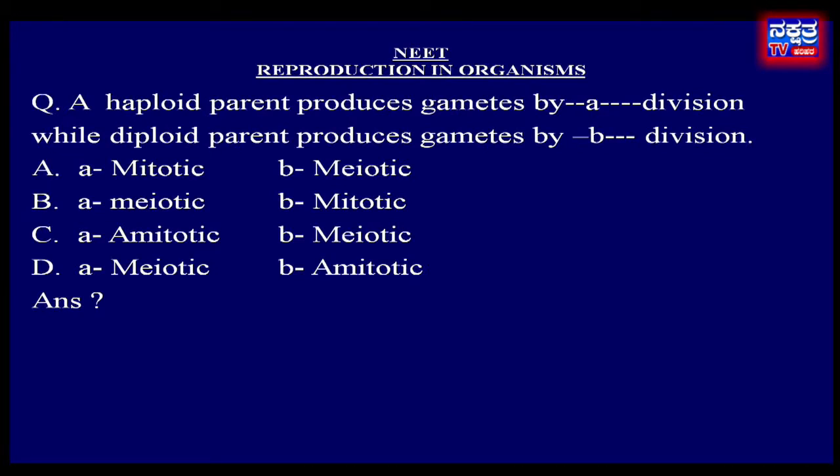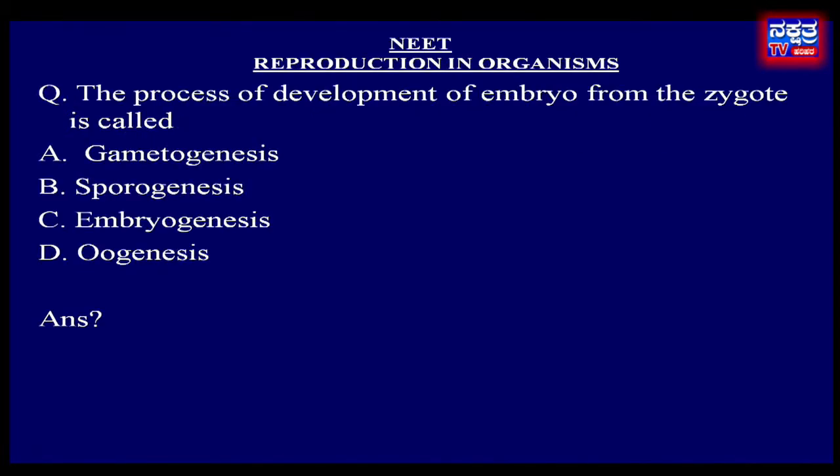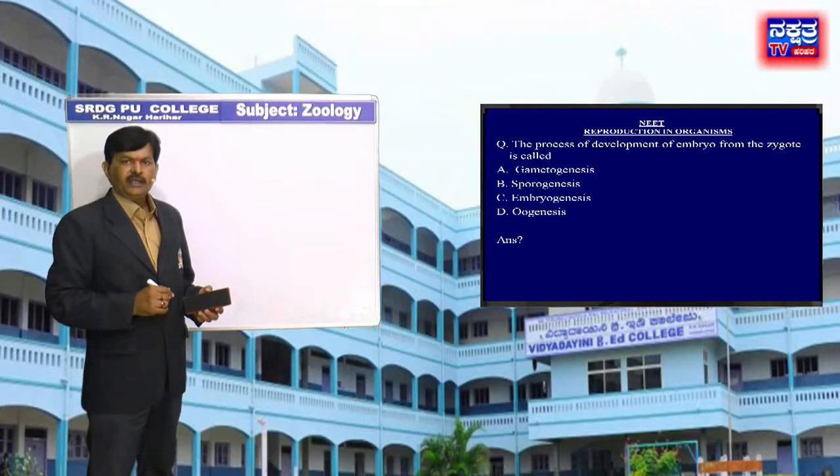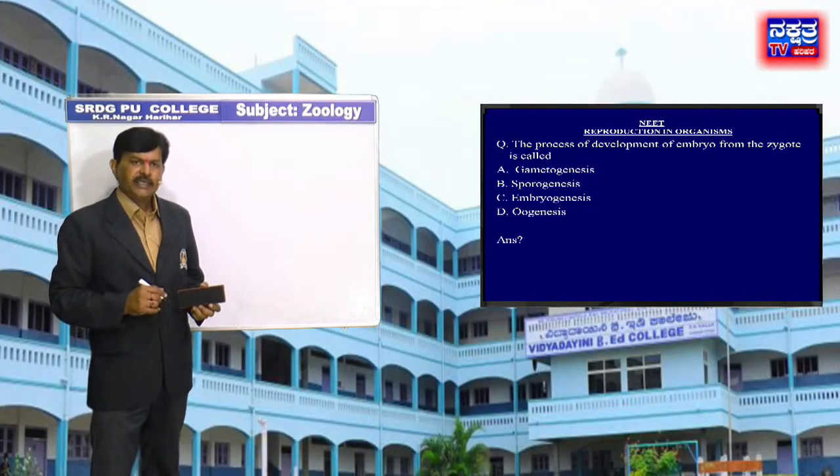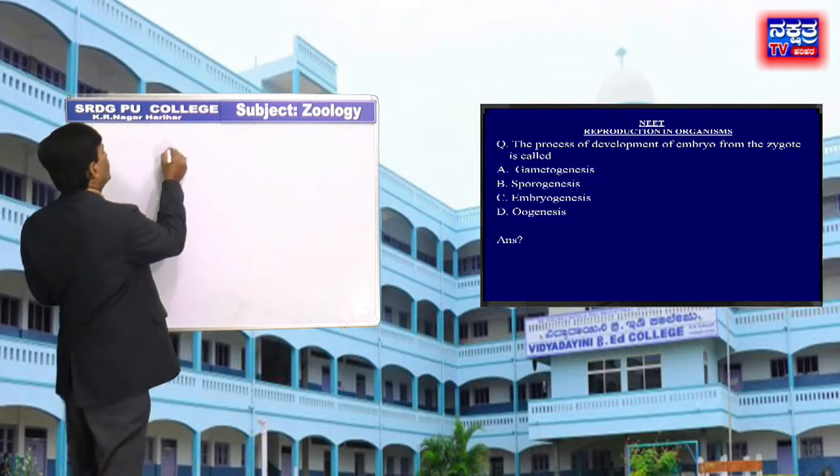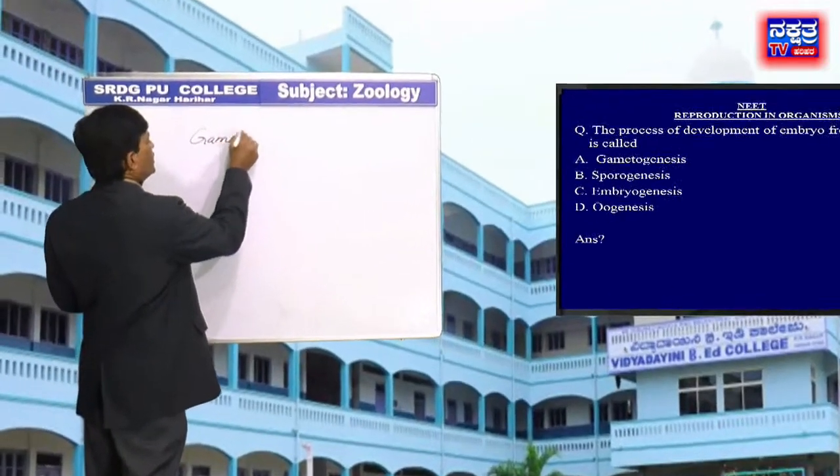Move to next question. The process of development of embryo from the zygote is called: A, gametogenesis, B, sporogenesis, C, embryogenesis, D, oogenesis.